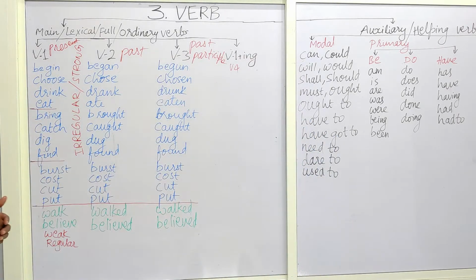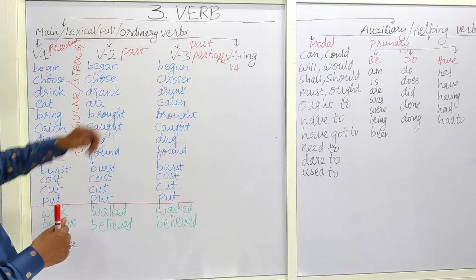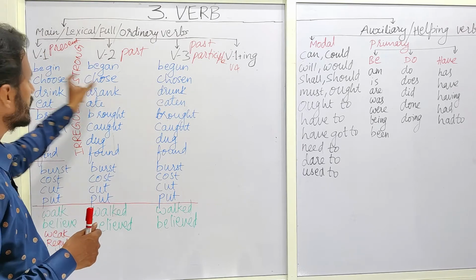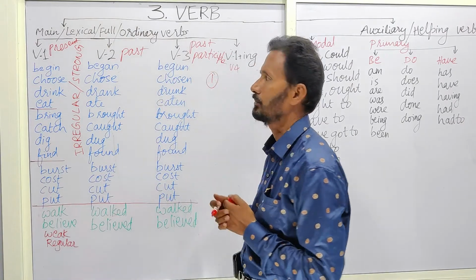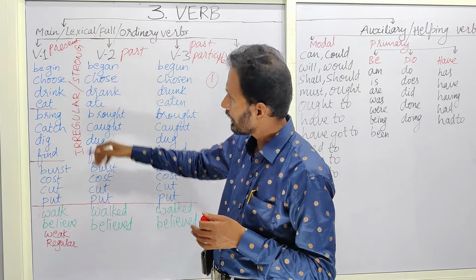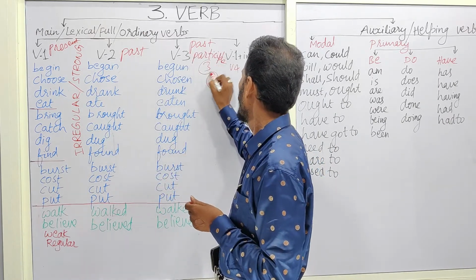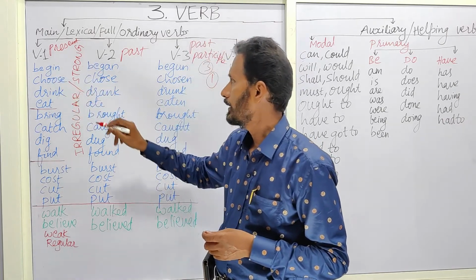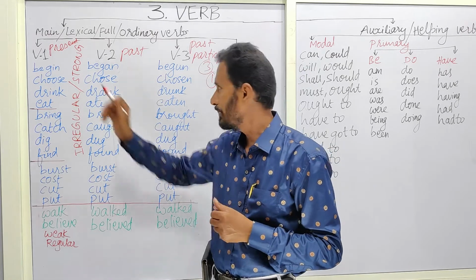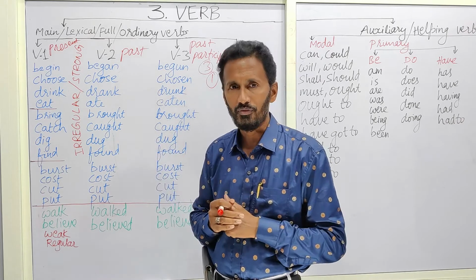Here again, if we go into depth, these irregular verb forms are subdivided into three kinds. In this first category, if you observe the verb forms, begin, began, begun, all the three forms are different.